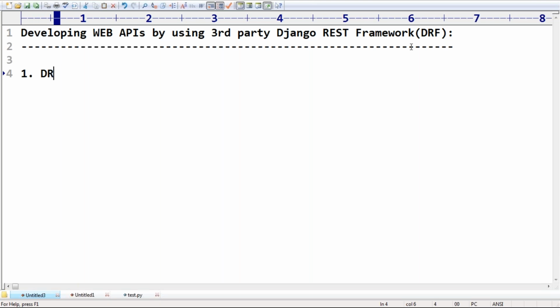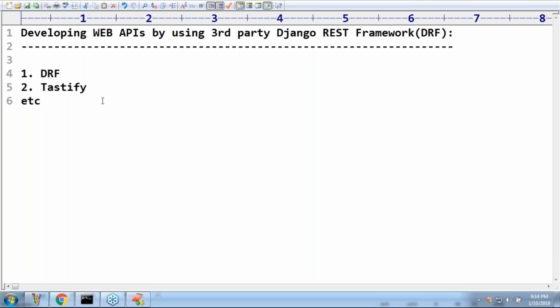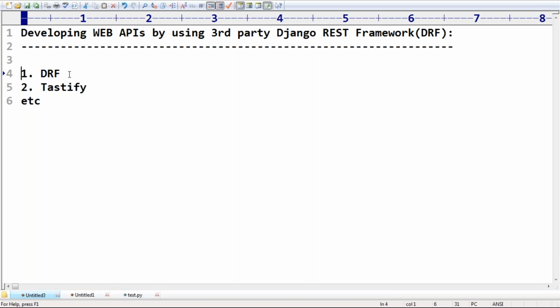Just now I covered DRF. Another framework is Tastypie. There are multiple frameworks available to develop web APIs for our Django application. But anyway, the most popular framework to develop APIs is the Django REST framework. Compulsory you people should be aware.